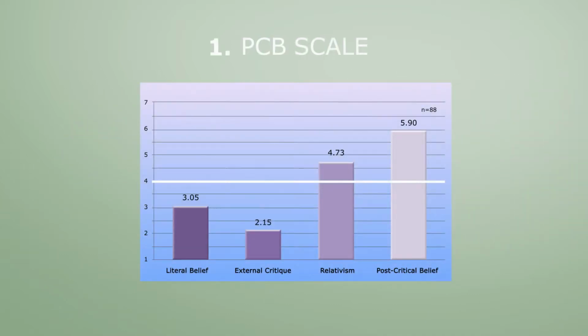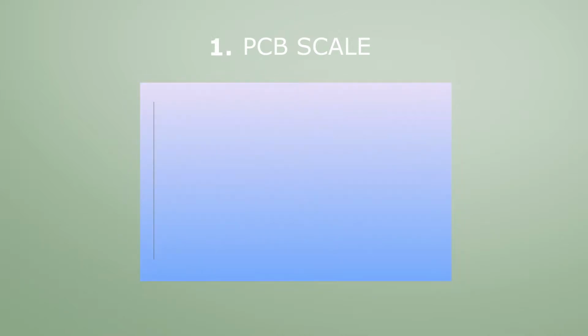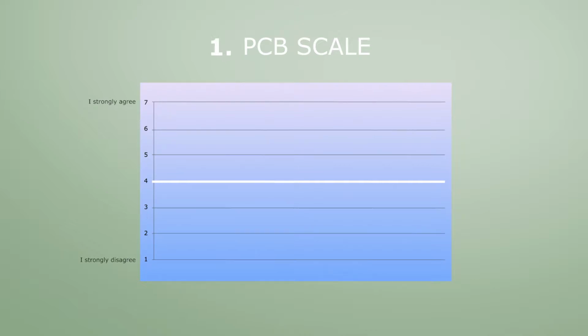Let's start with the graphs of the PCB scale. These all have a light blue background color. Here you see this scale means graph. The y-axis on the left is scaled according to the Likert scale response options used in the surveys. From number 1, I strongly disagree, to 7, I strongly agree. The white line at number 4 is the turning point from rejection to approval. Around the white line lies a zone of doubt.